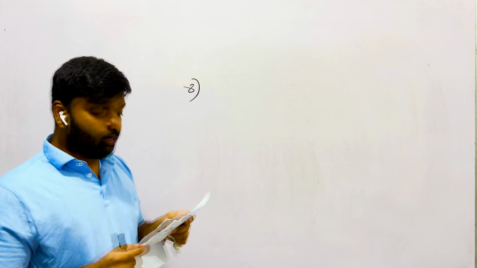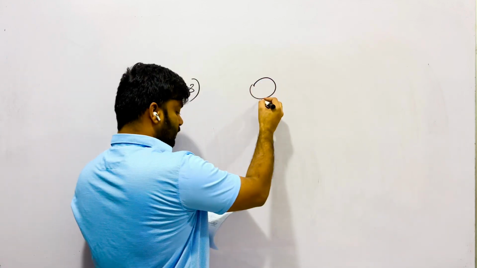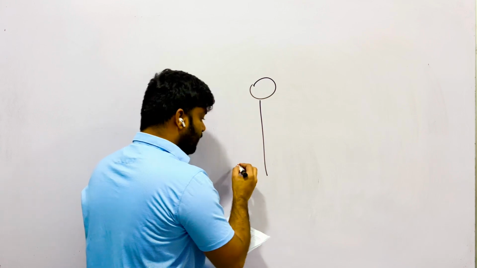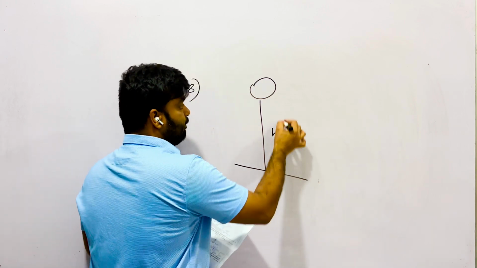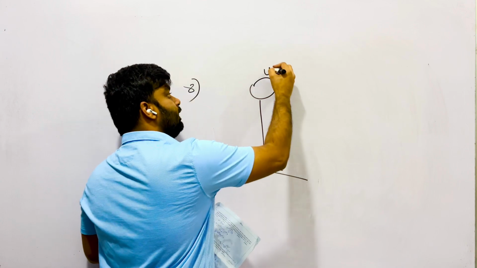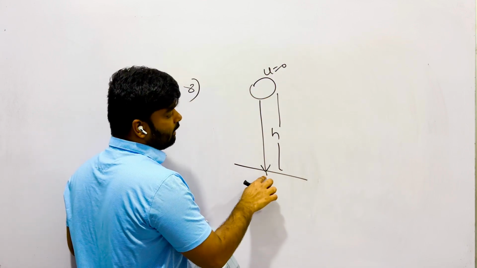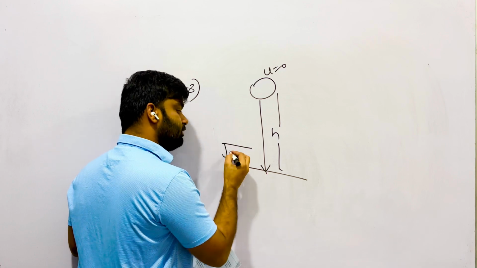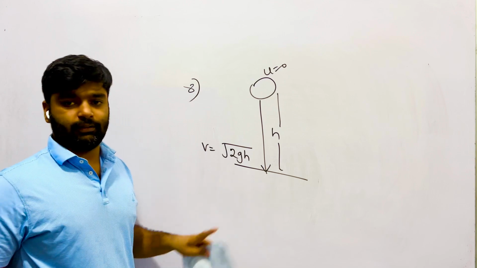Question number 8. A spherical ball of radius 1 into 10 to the minus 3 meter and density 10 to the 4 kilogram per meter cubed falls freely under gravity through a distance h. That means it starts to fall from rest. After it falls a height h, its velocity is root of 2gh. You can directly use this equation.